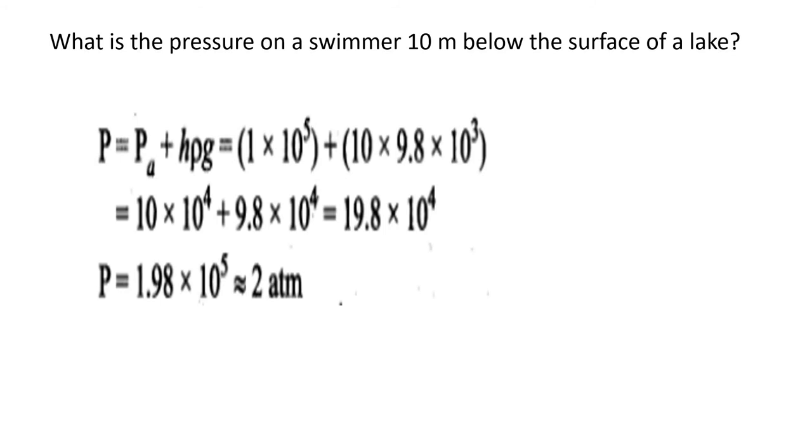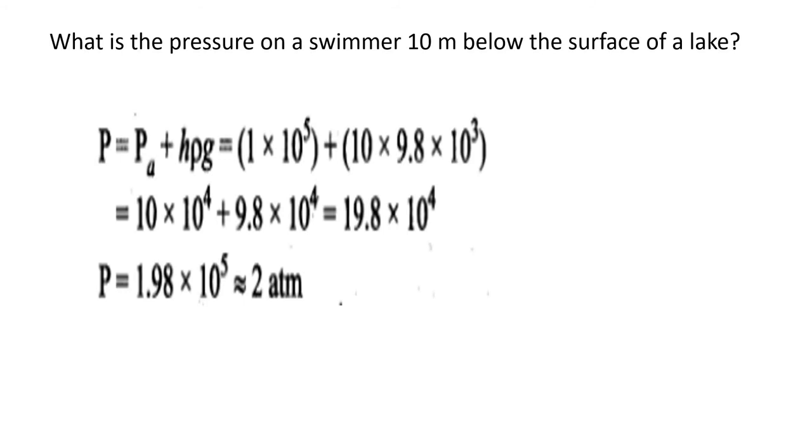So what you will get is 19.8 into 10 raised to 4, or that can be written as 1.98 into 10 raised to 5, because in scientific notation after the first digit we have to put the decimal point. Whatever may be the value, we have to represent it in scientific notation. So we can write it as 1.98 into 10 raised to 5, or that can be approximated as 2 atmospheres,